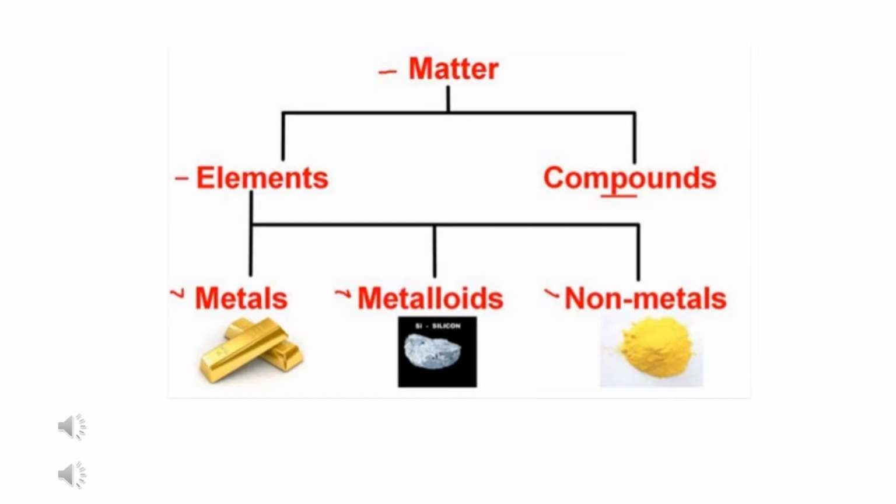One more thing, till date 118 elements are known to us. So if you see the periodic table on the internet, you will see there are 118 elements which are placed in the periodic table depending on their properties. So let us see now in the next slide about metals.